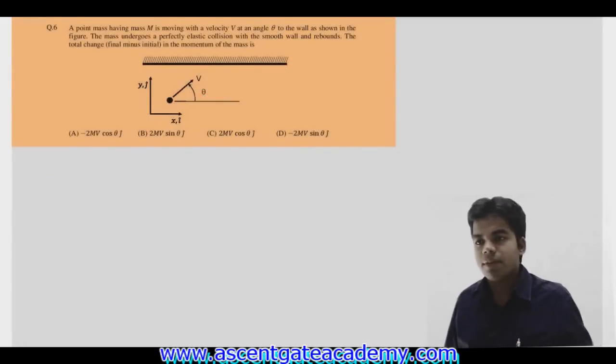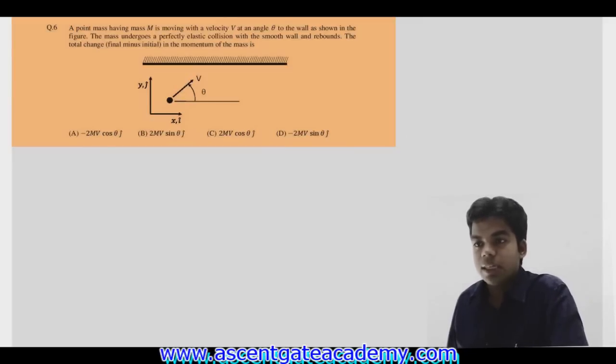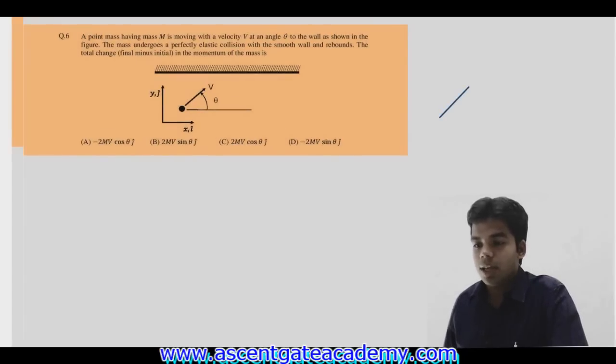A point mass having mass m is moving with a velocity v at an angle theta to the wall as shown in the figure. The mass undergoes a perfectly elastic collision with the smooth wall and rebounds. The total change in momentum of the mass is? So we have to determine the total change in momentum of the mass. Initially, the velocity is given as v. The direction of this v with the horizontal is theta.